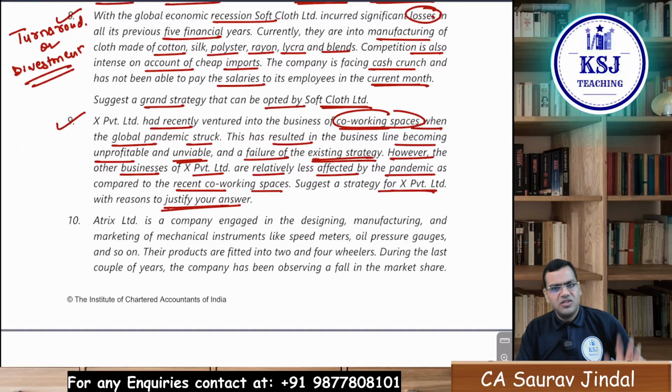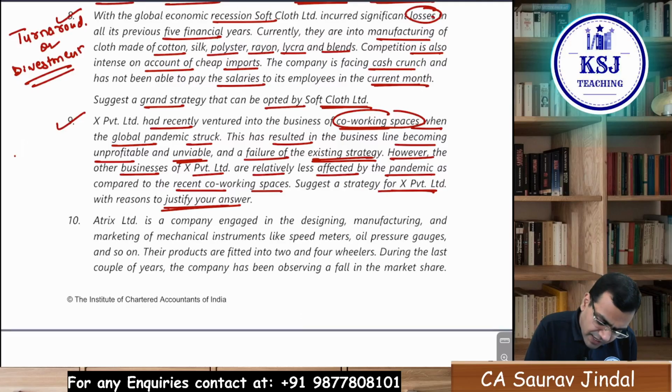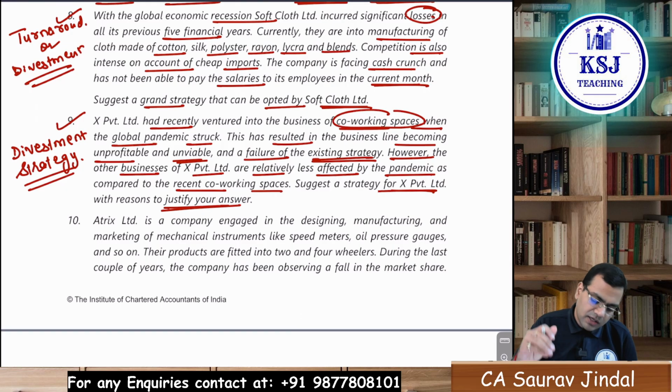Very simple strategy, sir. Don't go for turnaround. Simply go for divestment. Pull out the money from this co-working spaces. That's it. One and one only. That is the divestment strategy. That is the best strategy, and explain what a divestment strategy is. Pull out your investment from this particular business, close down this business, and just focus on the other business which is there. Clear? So you will explain the divestment strategy in this case. Fine, sir. Let's come to the last question.